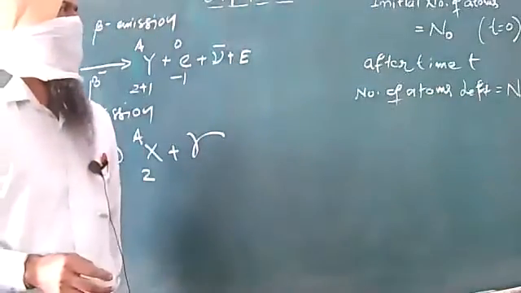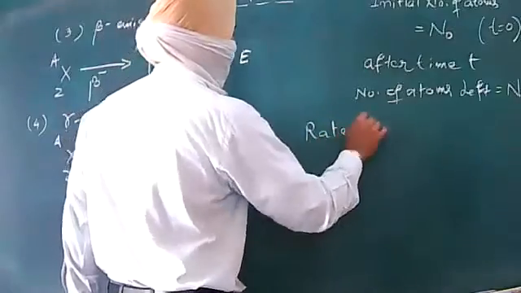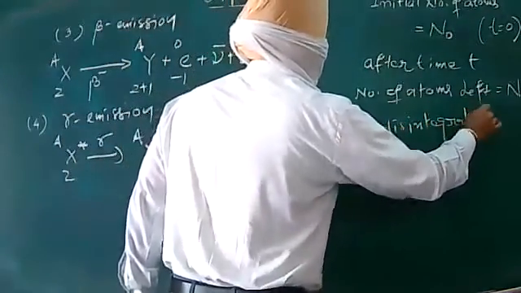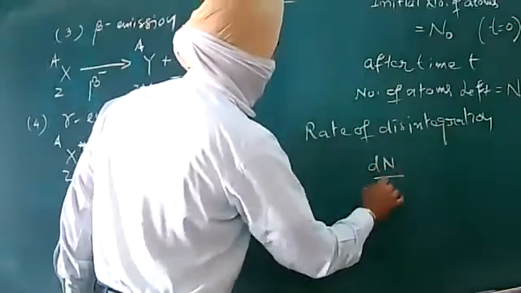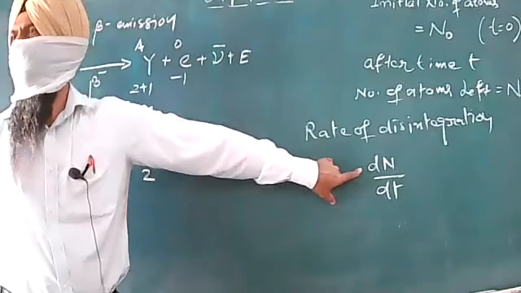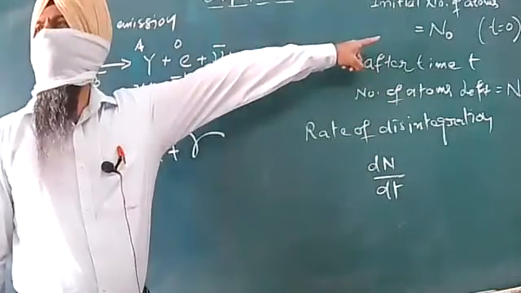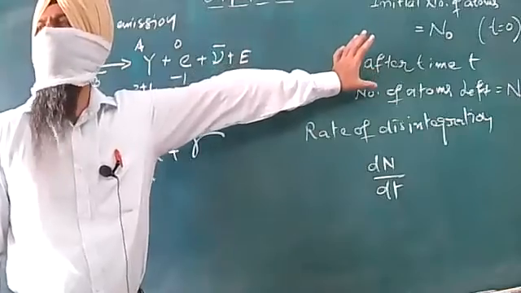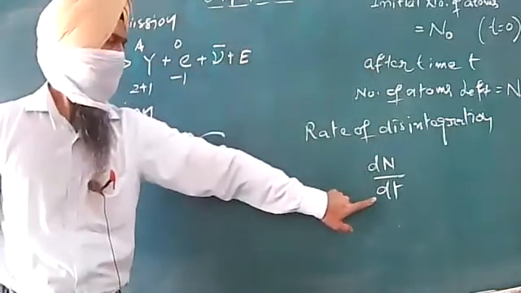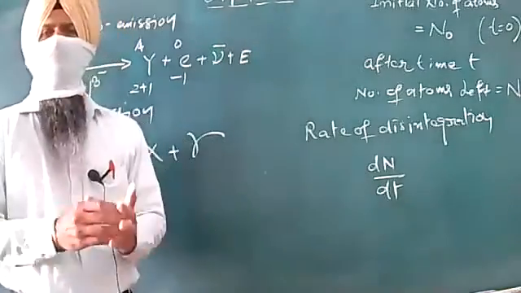Now we say that our rate of disintegration is dN upon dt. dN indicates the small change in the number of atoms or nuclei, not nucleons, the number of atoms undergoing disintegration. dt is the time interval in which these atoms are undergoing disintegration.